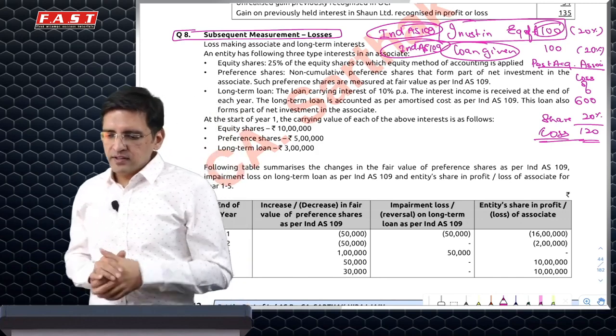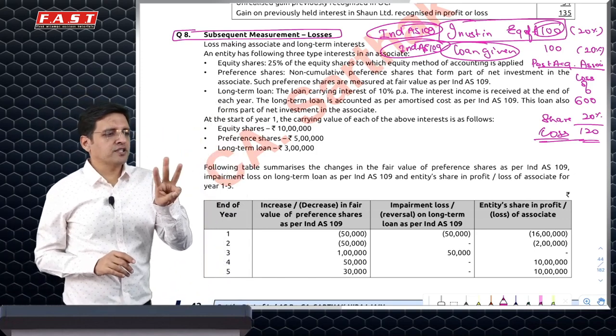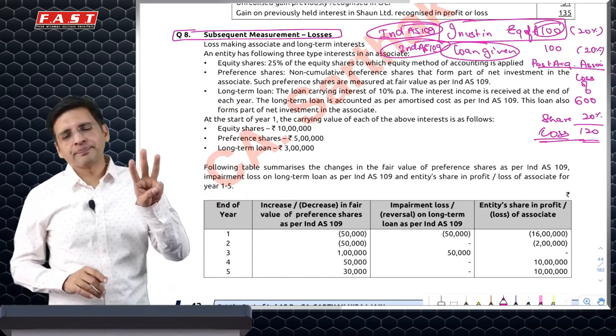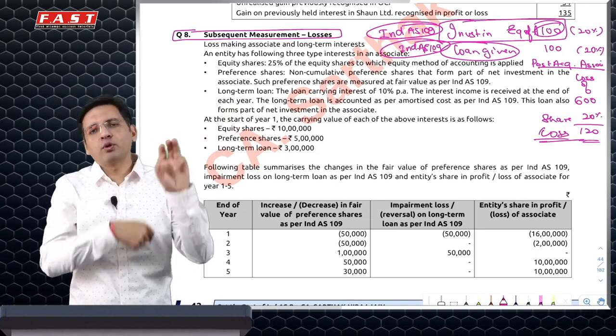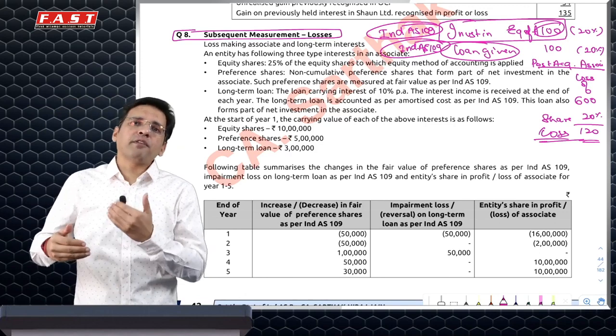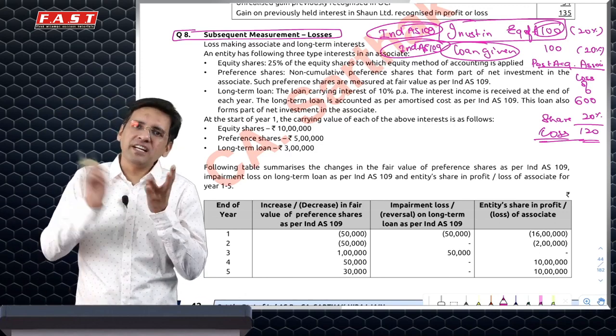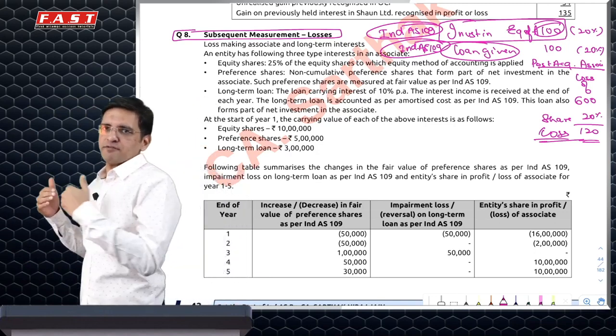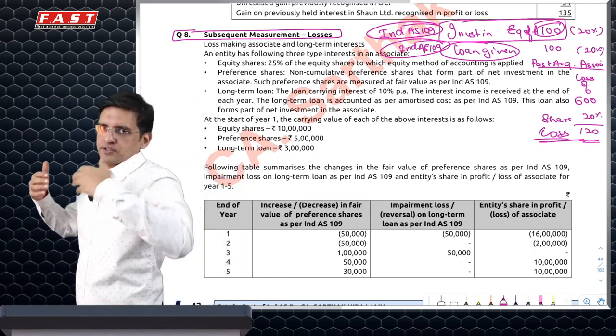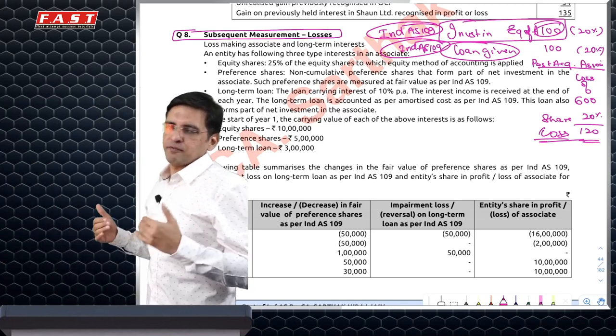So if there were three things here, equity shares, preference shares, and let's say loan, I would first write off loss from equity share, then from preference share, then from loan. Then if it makes a profit, whom will I repay first? The one who's standing in front of the line. So first I will increase the loan, then preference shares, and then equity.